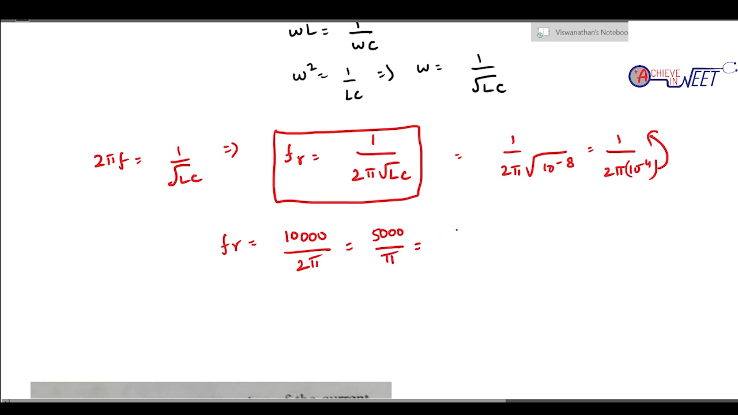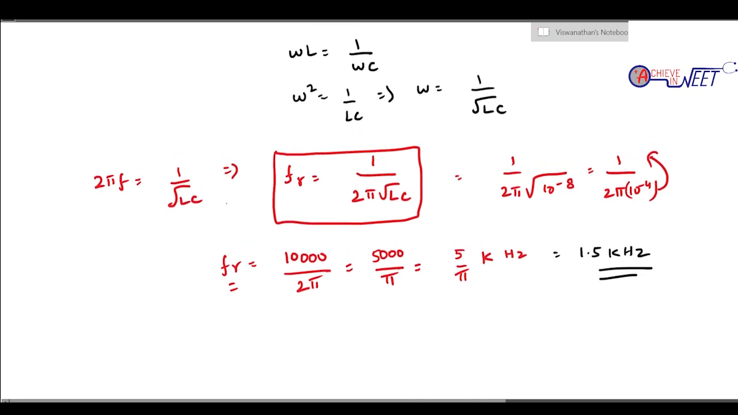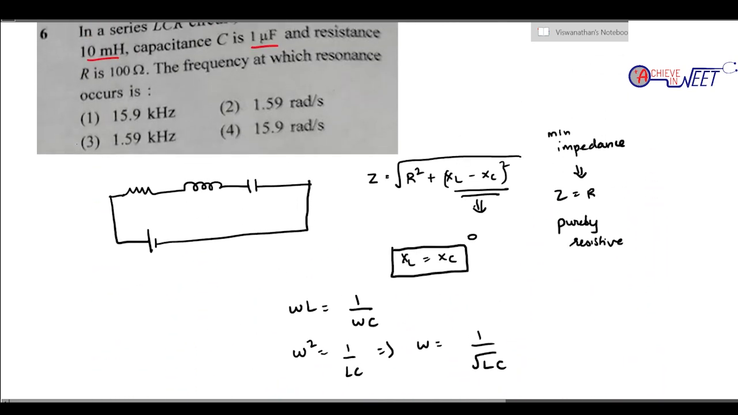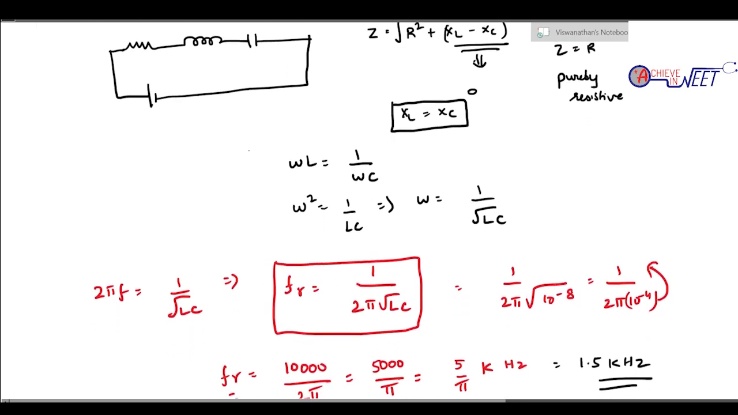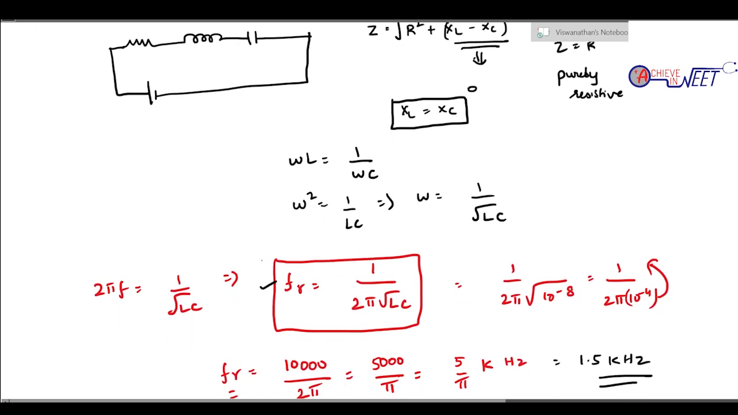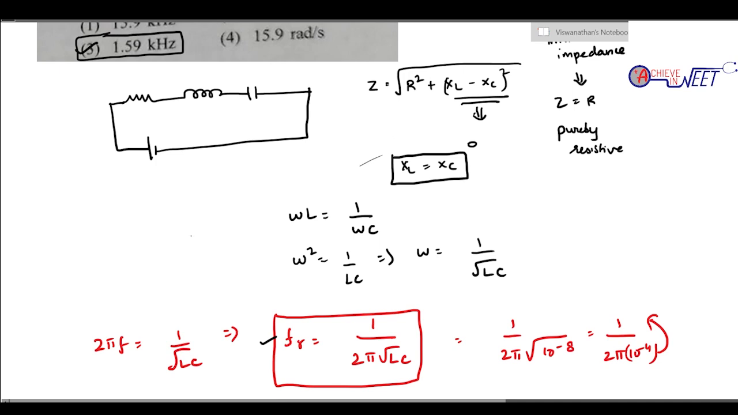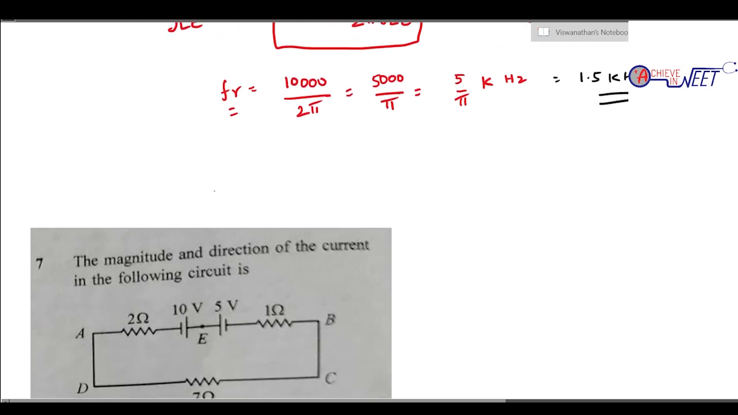So approximately it will be 5 by pi kilo, and the unit for frequency is hertz. So it's approximately 5 by 3.14, which comes around 1.5 something. So 1.59 kilohertz should be the answer. Going back to the question, it should be option C, 1.59 kilohertz. Very simple problem. If you remember the formula directly, Fr is 1 by 2 pi root LC, you could just do it. So we'll go to the next question.